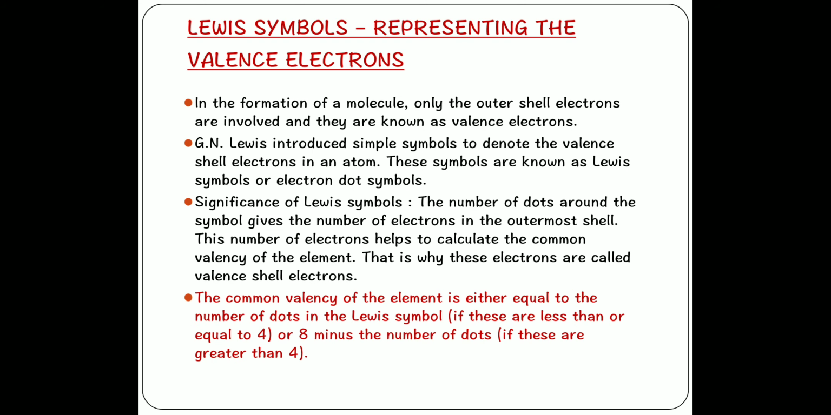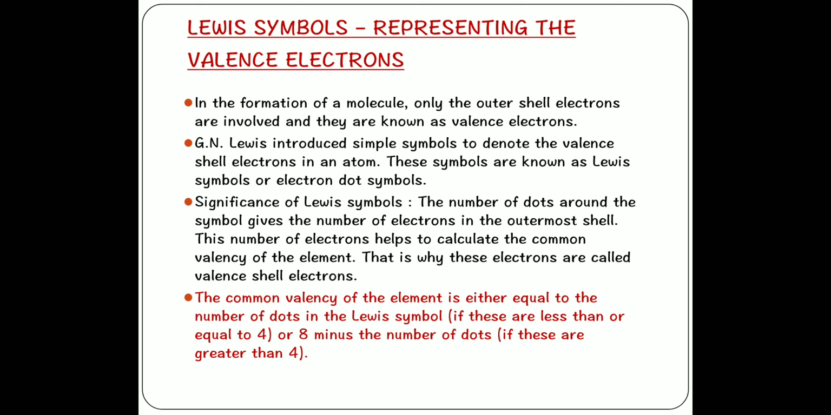Now what are Lewis symbols? Lewis symbols basically represent the valence electrons. In the formation of a molecule only the outermost electrons are involved and they are known as the valence electrons. The inner shell electrons are quite safe because they are held tightly by the protons, but the outermost electrons can participate in various reactions and thus they are known as the valence shell electrons. G. Lewis introduced simple symbols to denote the valence shell electrons in an atom,